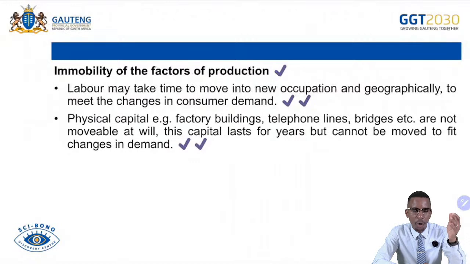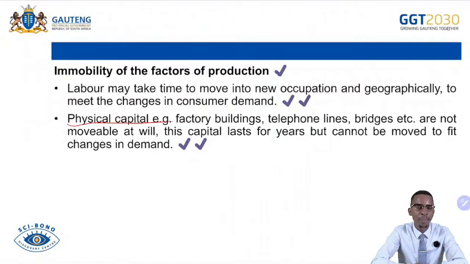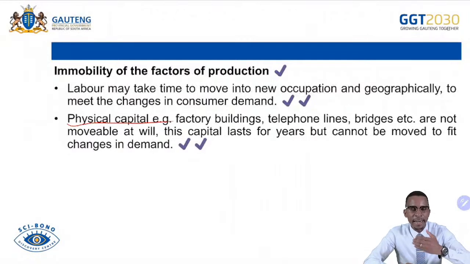And then we talk about the capital. Capital cannot easily move from one place to another. For instance, you have offices available in Gauteng. You can't move them to another province if you are relocating. That will mean you have to rent other offices in another province, which will result in inefficient use of resources again. Also, we have proper infrastructure available. For instance, we talk about the likes of railways being available in Gauteng, but they are underused. Then they are needed somewhere. We can't move them. They take time to be installed. They are expensive, but they cannot be moved from one place to another because they are there permanently.